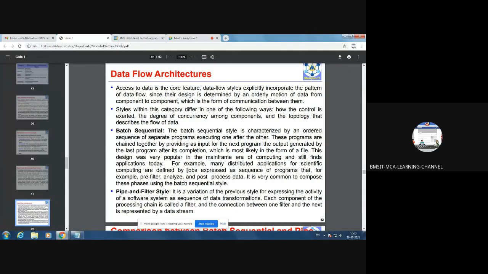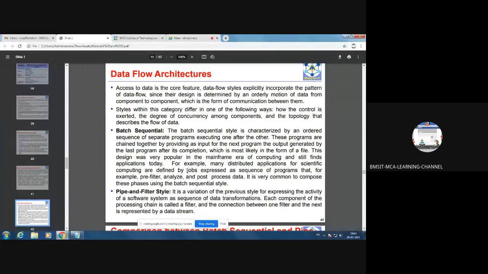It's a variation of the previous style of expressing the activity. What was the previous style? That is batch sequential. If you do a little bit of modification to that batch sequential, it becomes the pipe and filter style. Here, for expressing the activity of a software system as a sequence of data transformations, each component of the processing chain is called a filter, and the connection between one filter and the next filter is represented by a data stream.